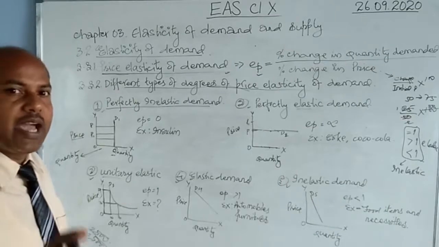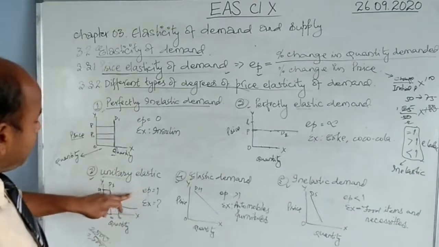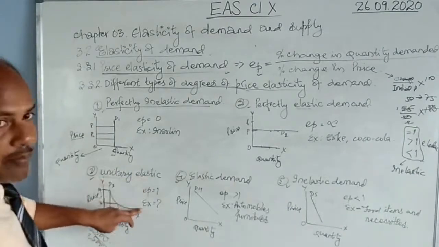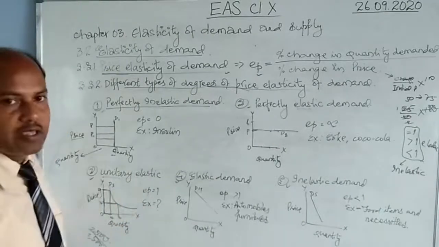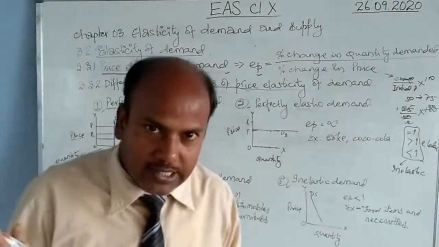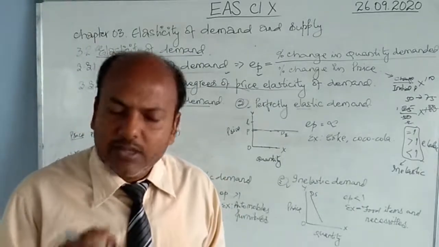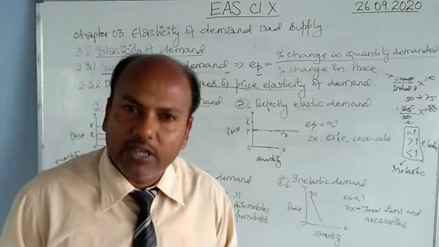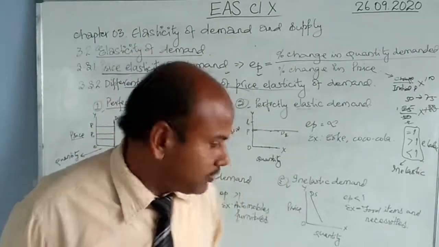Percentage change in price is equal to percentage change in its demand. Then you get it equal to 1, and this is the figure you get for unitary elastic. Example: there is no such commodity which exactly follows this pattern in our day-to-day life, because before we consume, we never ask the price. For basic necessities, we normally do not ask whether the price has increased or decreased, and you do not consume according to that. You consume according to your ability to consume or your need to consume.